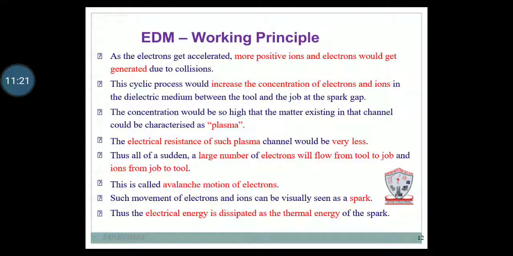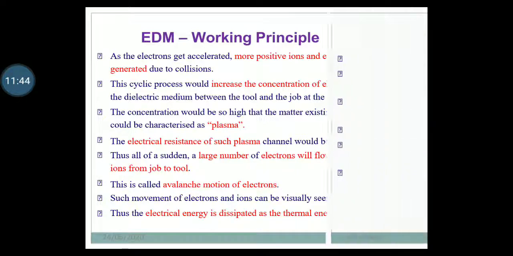It means that in the gap, when the positive terminal and negative terminal come near to contact, at that time electrons flow from the tool to job and ions from job to tool. That is the basic concept. Such movement of electrons and ions can be visually seen as a spark. Thus, electrical energy is dissipated as the thermal energy of the spark.